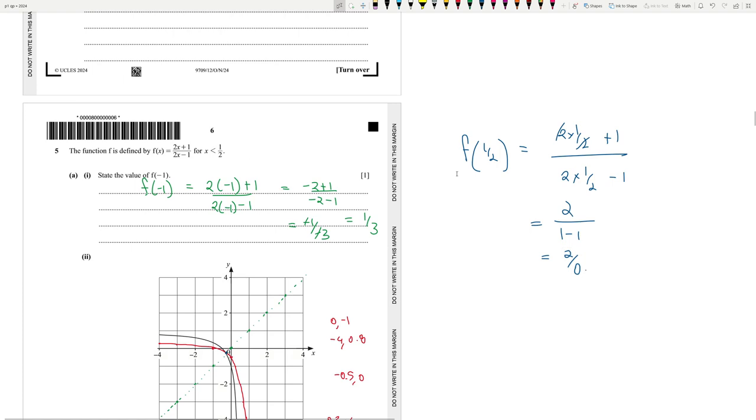If we apply a very close value, like this is 0.5, maybe apply 0.499, try it. 2 into 0.499 plus 1, divided by 2 into 0.499 minus 1. It's minus 999 essentially.